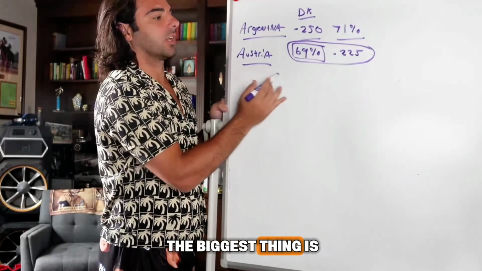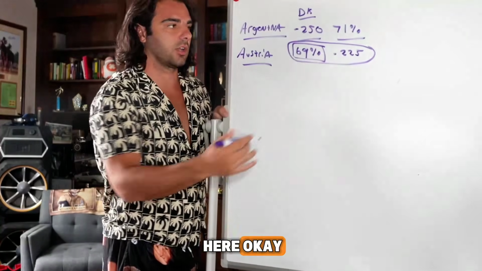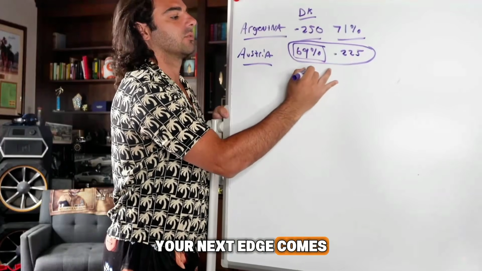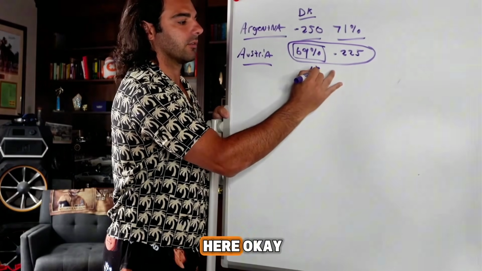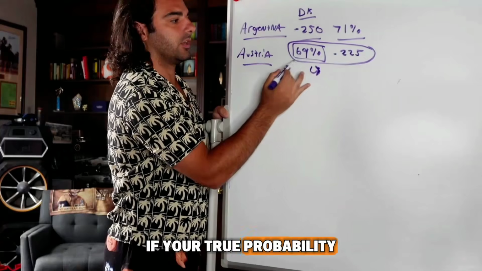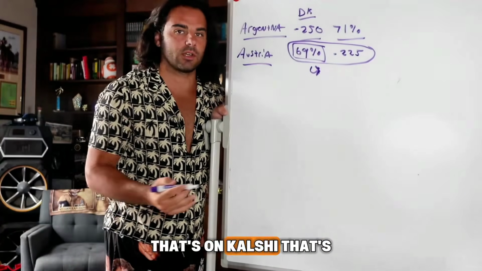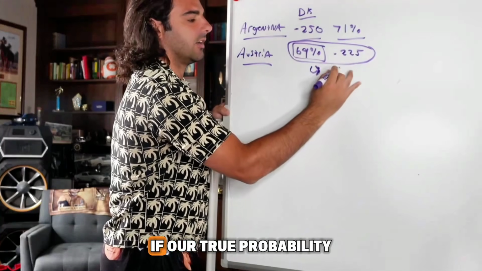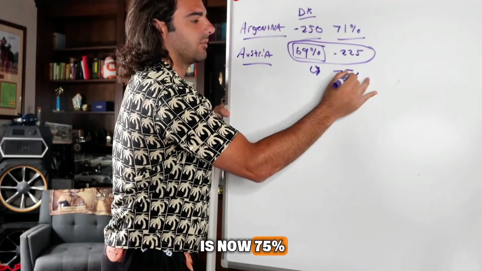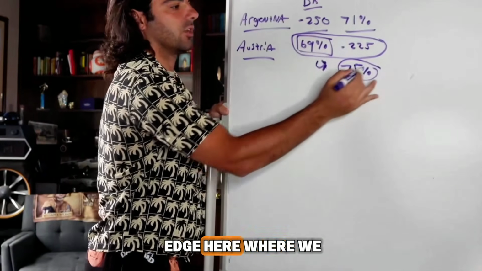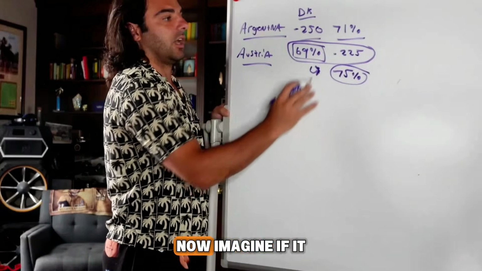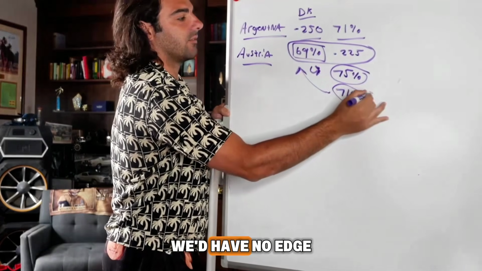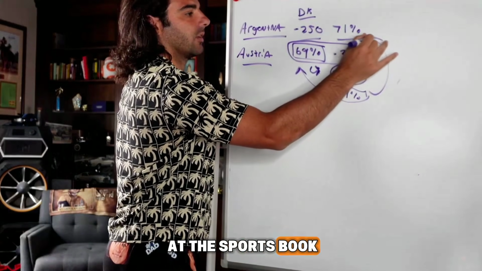And here's the biggest thing: you find two edges here, okay? Your first edge is a better number than the sportsbook. Your next edge comes from your true probability. If your true probability is higher than the number on Kalshi, that's where you make your edge, and that's where you make all your money. If our true probability is now 75%, we got a 6% edge here where we would only have a 4% edge at this sportsbook. Now imagine if it was 71%, we'd have a 2% edge at the market. We'd have no edge at the sportsbook and wouldn't even play that.